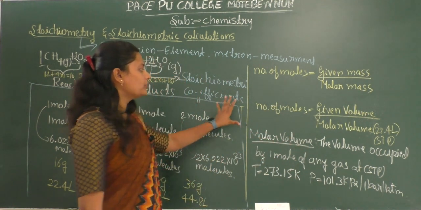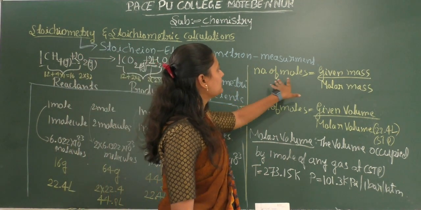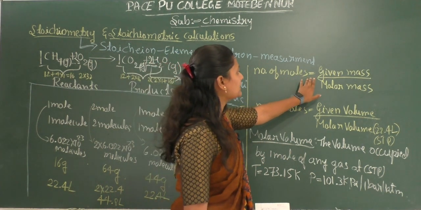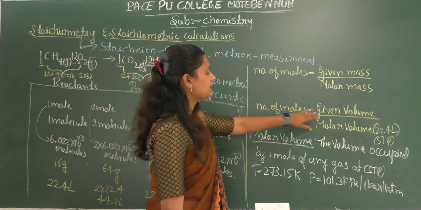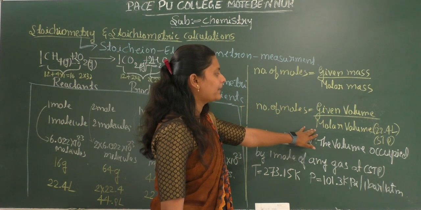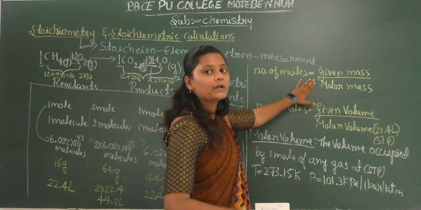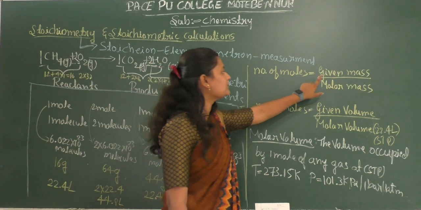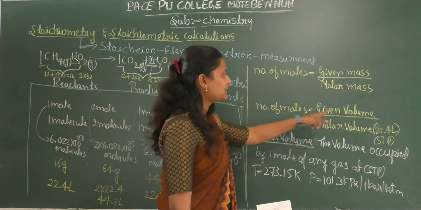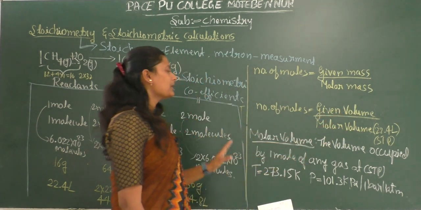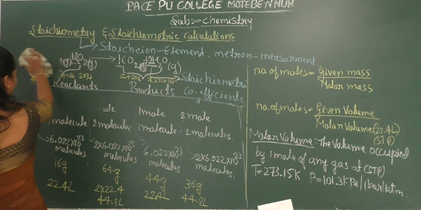I hope you understood about number of moles. Here the number of moles is calculated by using the equation given mass divided by molar mass, and number of moles is equal to given volume divided by molar volume. The first equation is used when the data is given in terms of masses. The second equation is used if the data is given in terms of volumes. Okay, next we will solve some numerical problems regarding this concept.